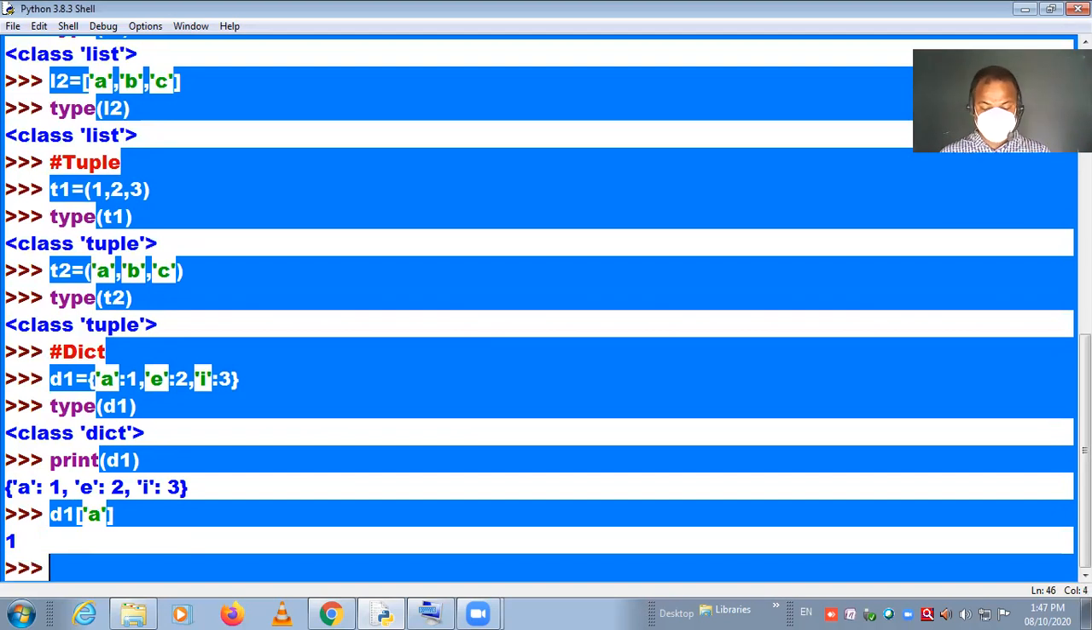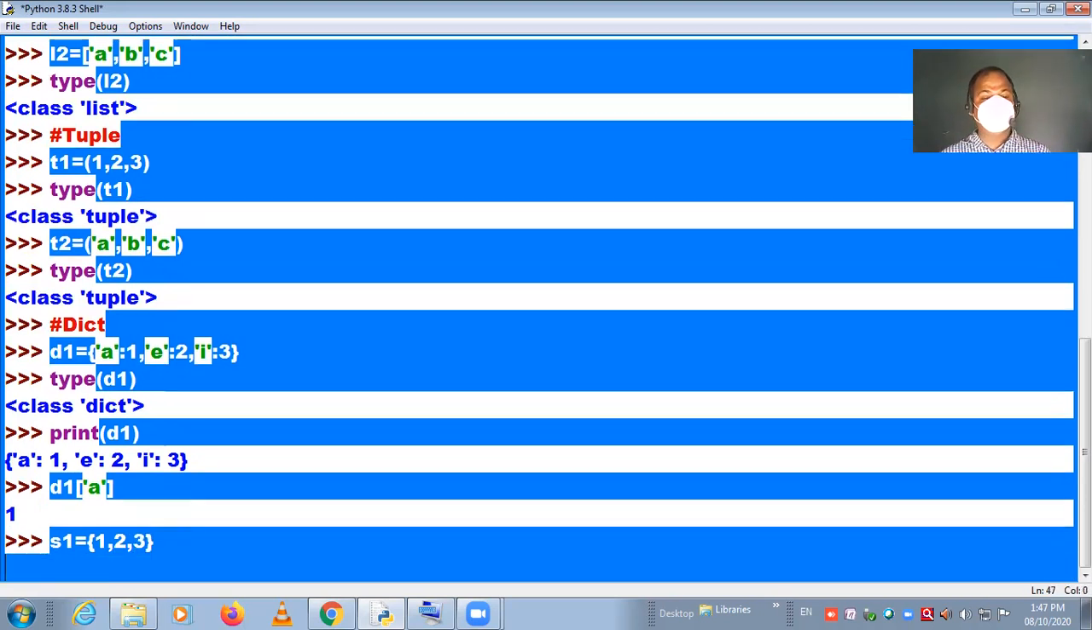At last, what is left is set. Suppose we take s1 equals, in curly braces we write the values 1 comma 2 comma 3, that is unordered, unindexed values. And if we check the data type, it is set.